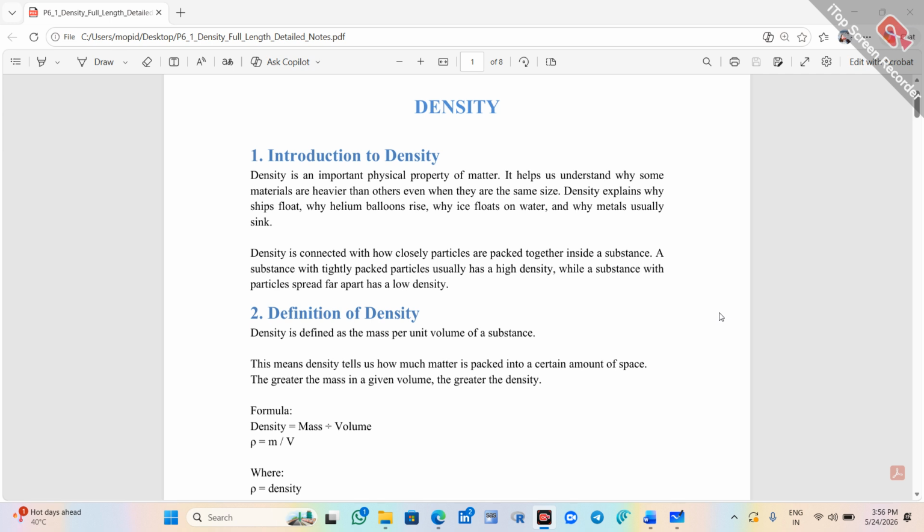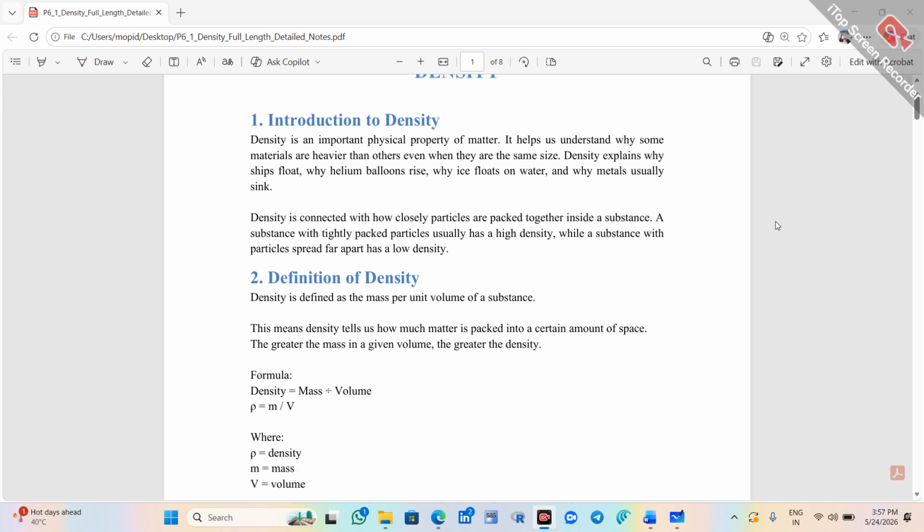So, density explains why ships float on water, why helium balloons go higher, and why ice floats on water. Also, metals usually sink in water. Why does all this happen? Here we will study the major role of density. Density is connected with how closely particles are packed together inside a substance. A substance with tightly packed particles usually has a high density, while a substance with particles spread far apart has a low density.